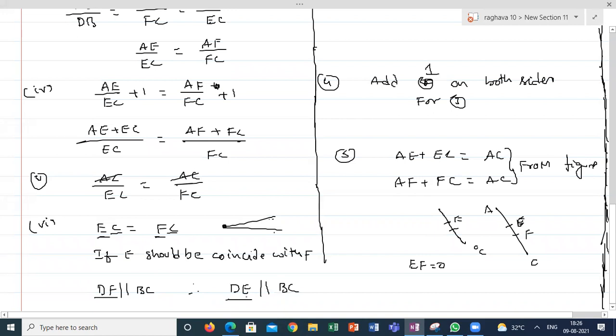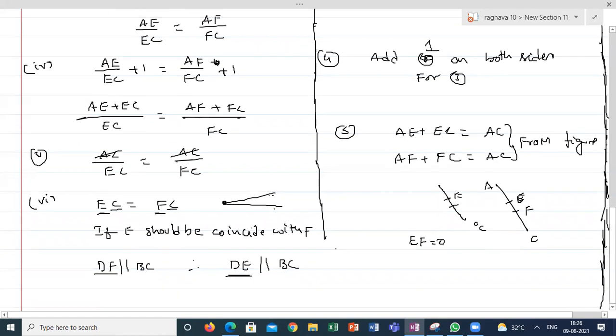Because DF and DE represent the same line, this is my required proof.